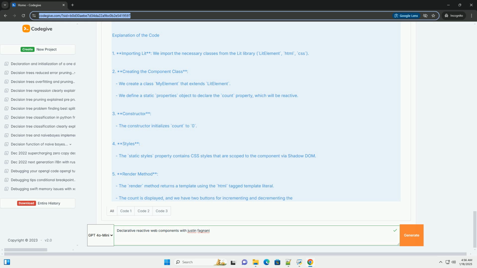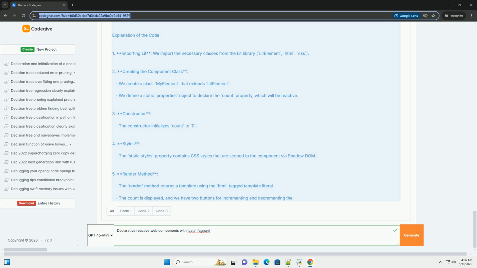What are web components? Web components are a set of web platform APIs that allow you to create custom, reusable HTML tags that encapsulate functionality and styling. They consist of three main specifications. 1. Custom elements, define new HTML elements. 2. Shadow DOM, encapsulate styles and markup. 3. HTML templates, define HTML snippets that can be cloned and rendered.